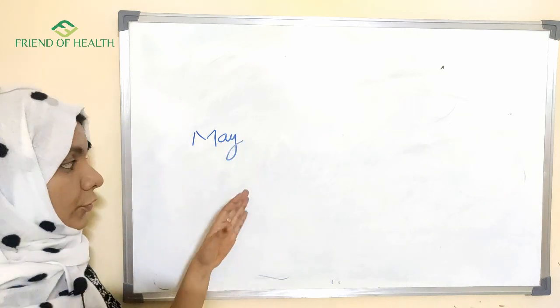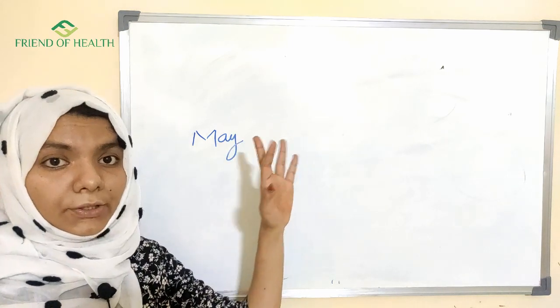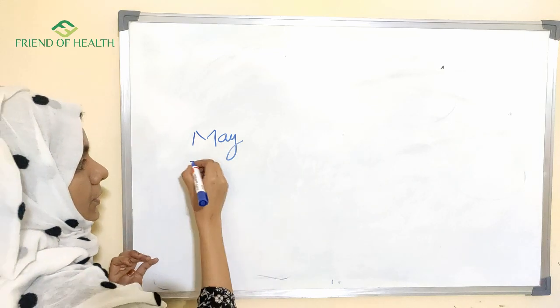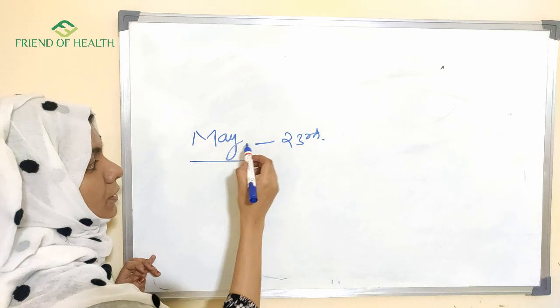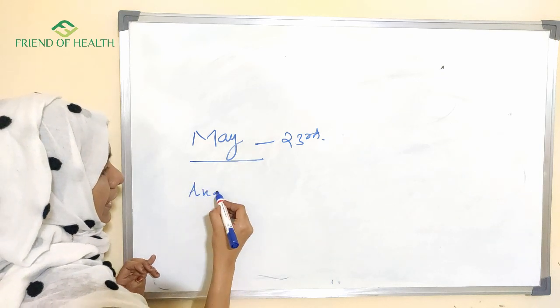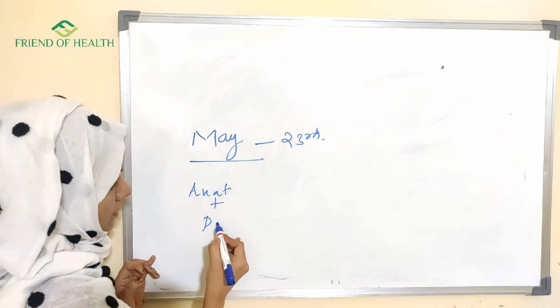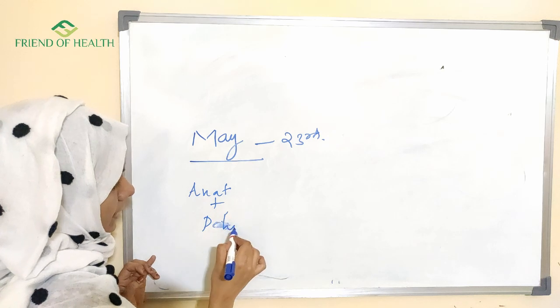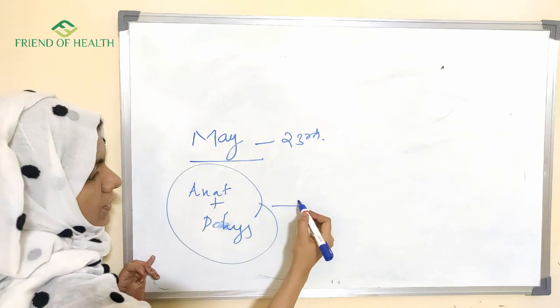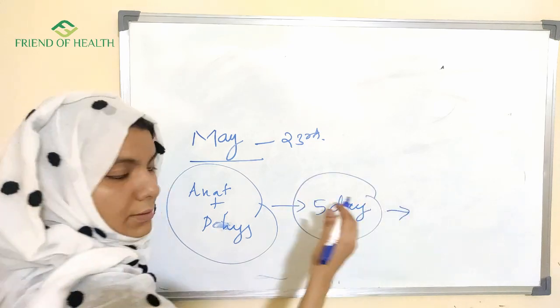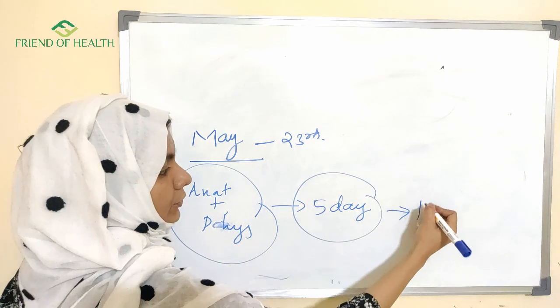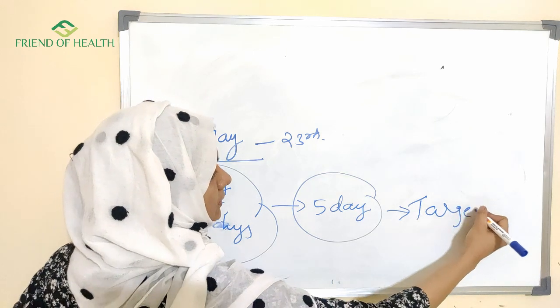So I told you, you are going to see 2-3 subjects per day. From May 23rd, that is from tomorrow, you are starting your revision. You are dividing your subjects: anatomy plus physiology for the first 5 days. It is very important that you keep a target.